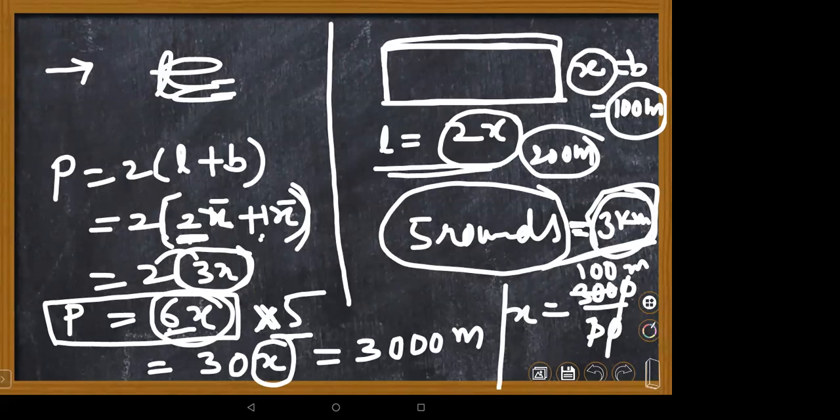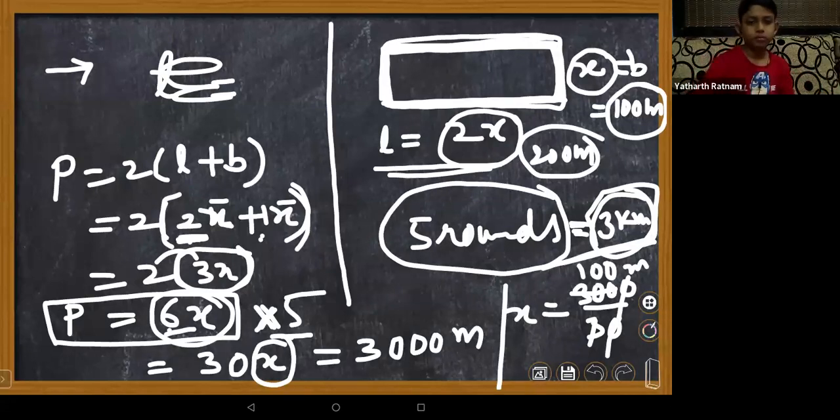Why 2 times x? Length is twice its breadth. It is given in your question. Now, because the rectangular field he is jogging, jogging means you need to take only the perimeter, not the inside. Jogging means he is going around the fence of the field only, right, children? Yes, ma'am. So you can take the perimeter.